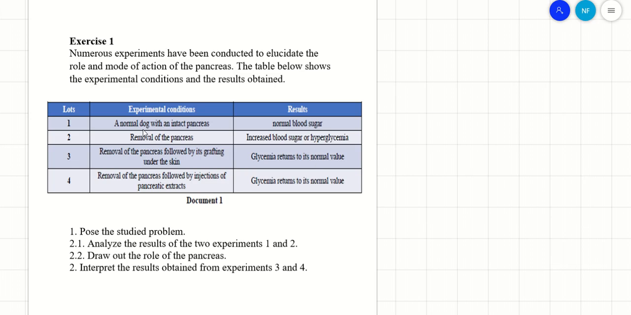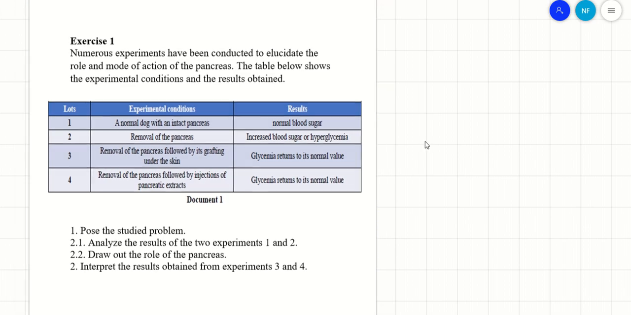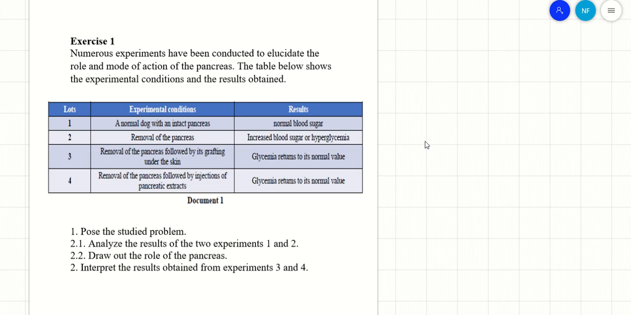First of all, a normal dog with an intact pancreas, meaning untouched pancreas, there is no problem, it had normal blood sugar. Okay. When there is removal of the pancreas, meaning the pancreas is ablated, removed, we get increased blood sugar, or the case of hyperglycemia. We agreed that the case of high blood sugar is called hyperglycemia, the case of low blood sugar is called hypoglycemia. So here after the removal of the pancreas there is an increased glucose level.